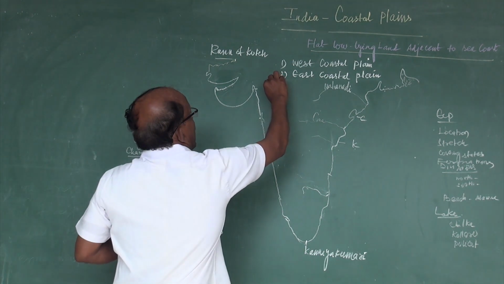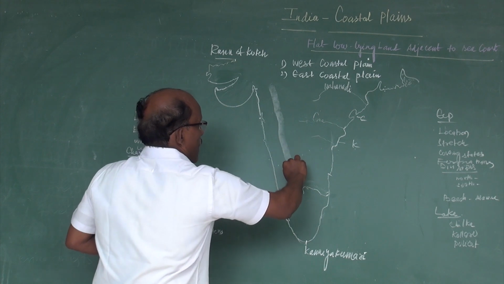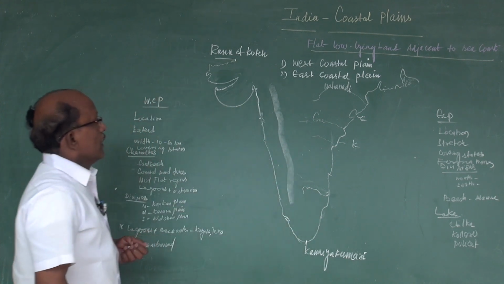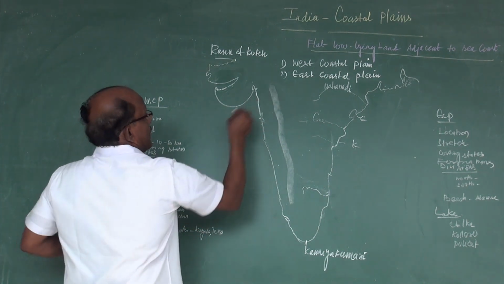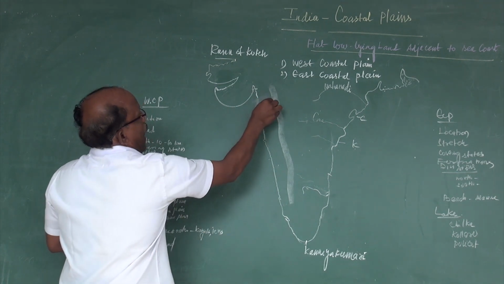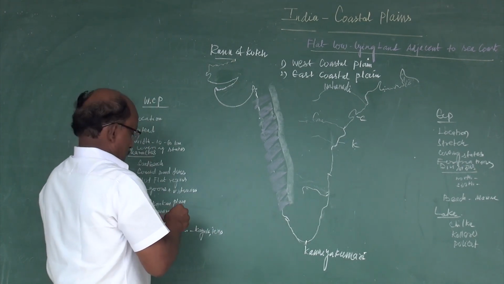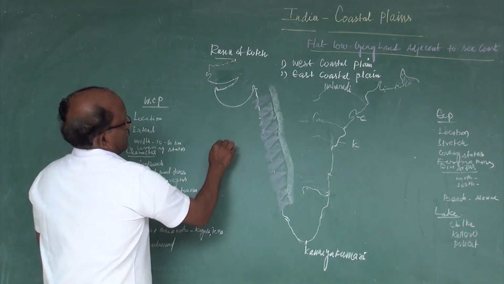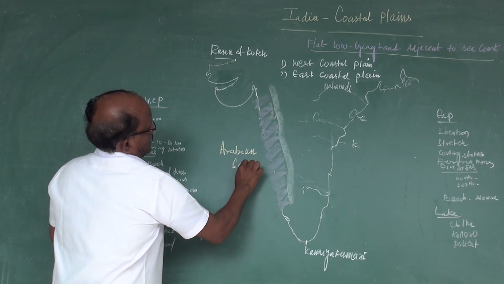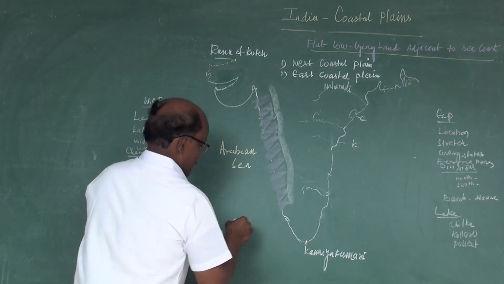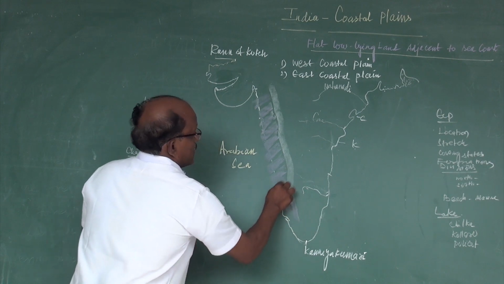See here, it is the Western Ghats. The west coastal plain is located in between the Western Ghats and the Arabian Sea. This is the location of the west coastal plain.